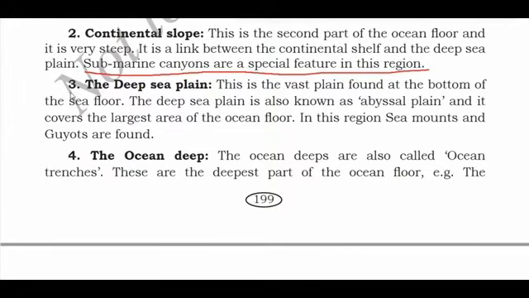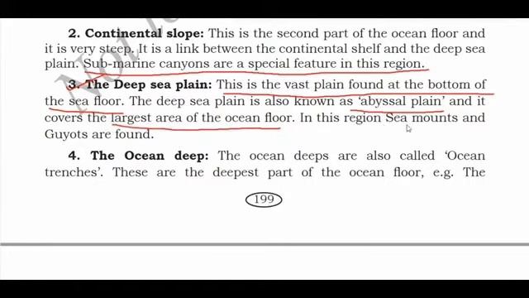And the third one is your deep sea plain. What is deep sea plain? This is the vast plain found at the bottom of the sea floor. Vast means very big in size. We have seen in the diagram that it is present at the bottom of the sea floor. The deep sea plain is also known as abyssal plain. It covers the largest area of the ocean floor, since it is a very vast plain.